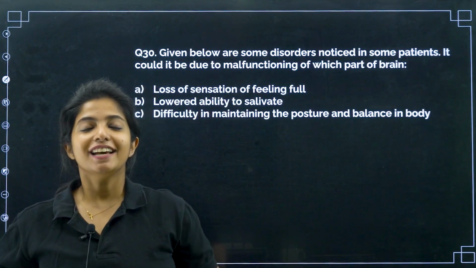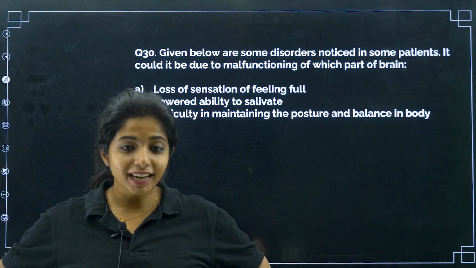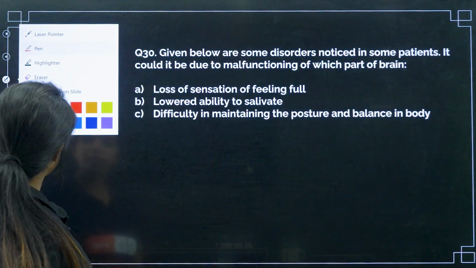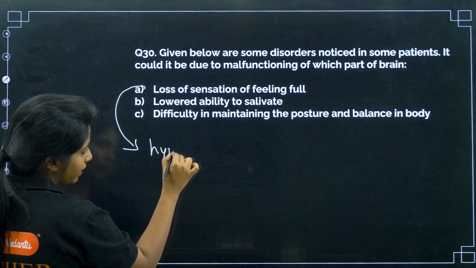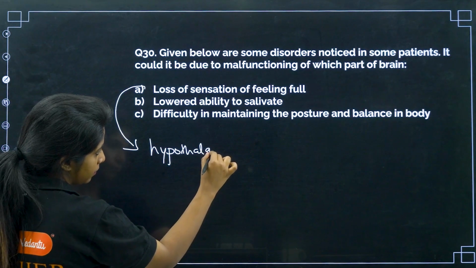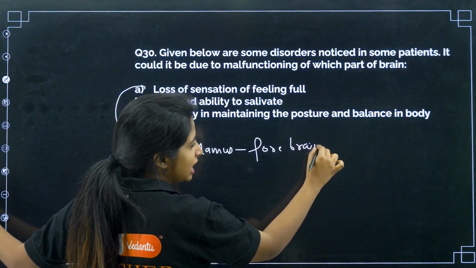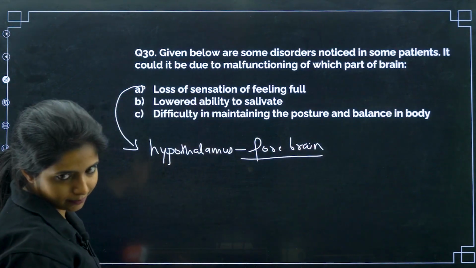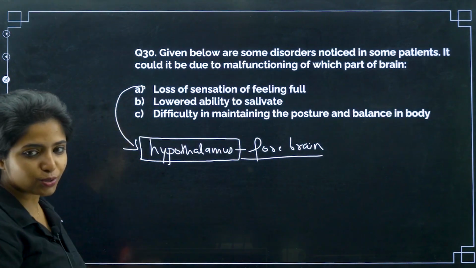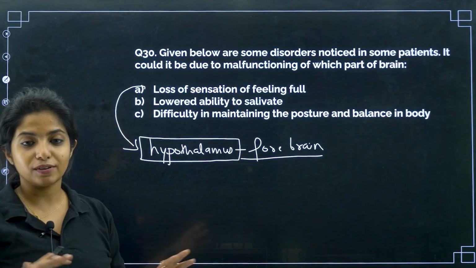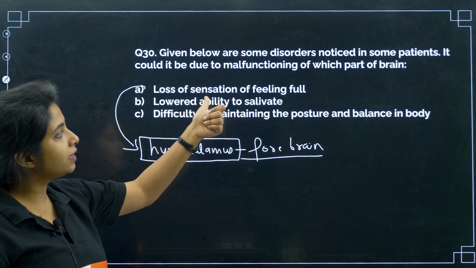Okay. So anyways, whenever after having food also you are not feeling full, then which part of the brain is getting affected, my dear children? So I hope you know that it is the hypothalamus, which is present in our forebrain, which is responsible for hunger, thirst and everything. So probably this part of our body is getting affected, which is why we have lost the sensation of feeling full.